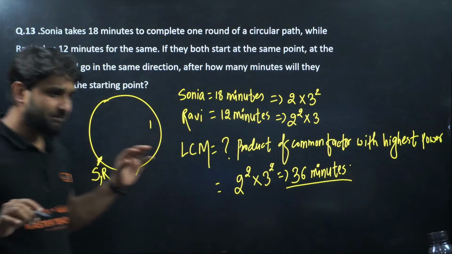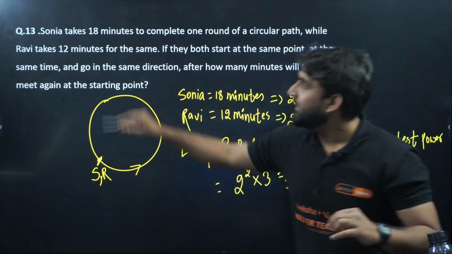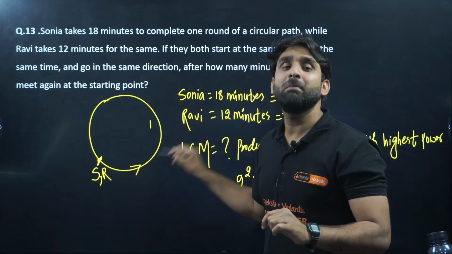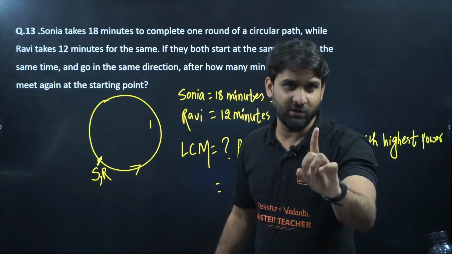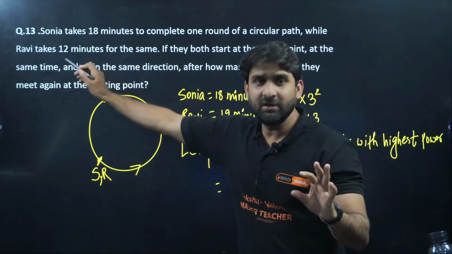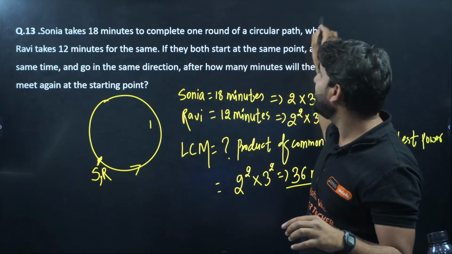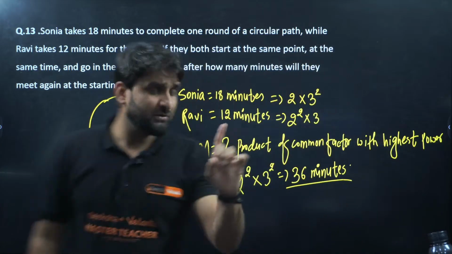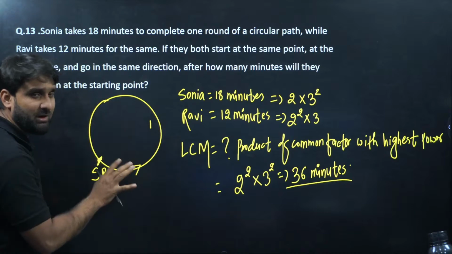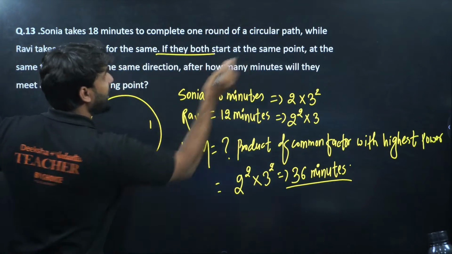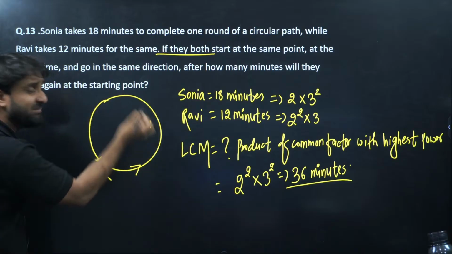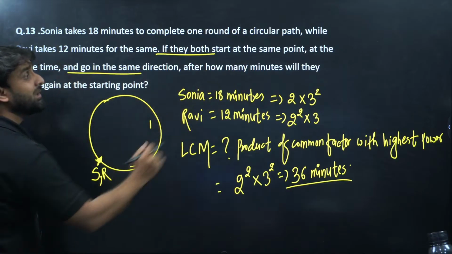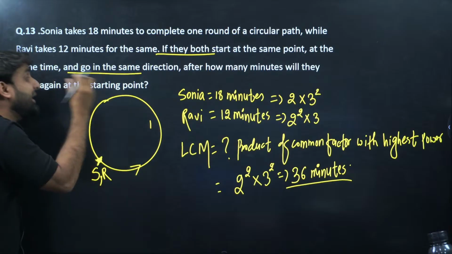Okay, Sanjay, let me explain this question again. There is a circular path and 2 persons, Sonia and Ravi. Sonia takes 18 minutes to complete one round. And Ravi, her brother, takes 12 minutes to complete the same circular track. They both start from the same point in the same direction. The question is asking: after how many minutes will they meet again at the starting point?